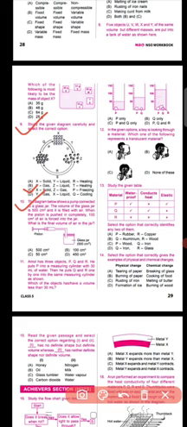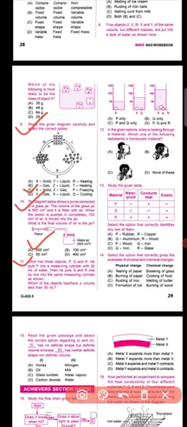Question number 10. See, as air can be compressed and takes up the volume of the container, its final volume in the jar will be 500 centimeter cube. Option number A. There is a little logic here. If you read the question properly twice or thrice, you can easily understand this. Because whatever air the piston forces in, it will all go to the glass jar. So definitely the final volume will be 500 centimeter cube.